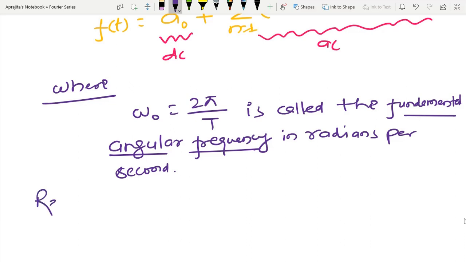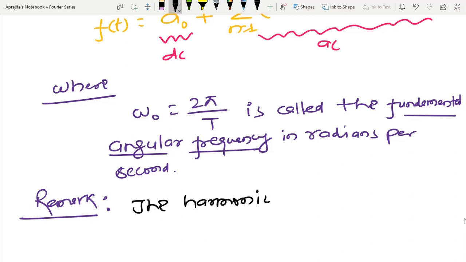So the remark is like this. The harmonic angular frequency, because here I have the first frequency, that is omega 0. After that you have seen that we have 2 omega 0, 3 omega 0.